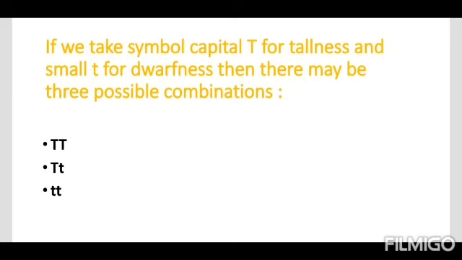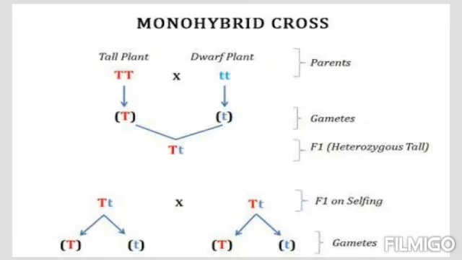The third combination is small t small t, which is also a homozygous condition. Both genes are for the height of the plant, but they are pure, meaning they both represent dwarfness. So if someone gets this combination of genes, that will be a dwarf plant. See, the whole structure is now interpreted in genetic form.